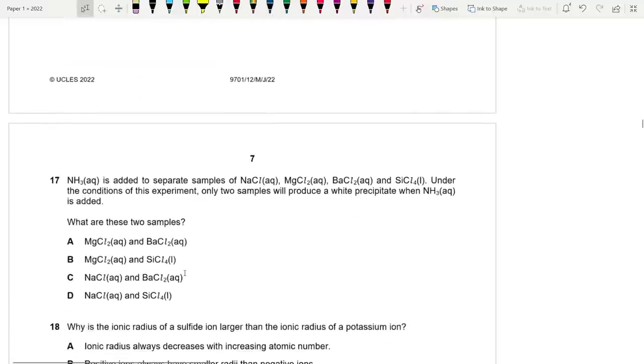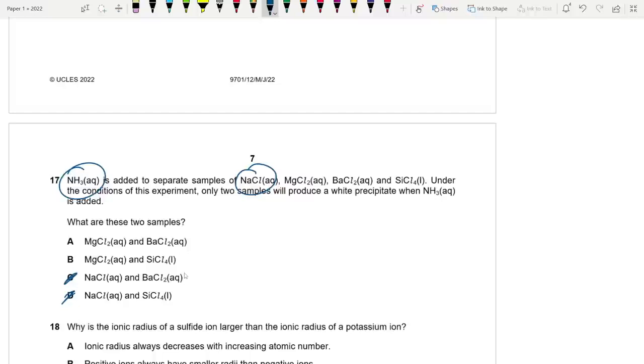17. NH3 is added to separate samples of NaCl, MgCl2, BaCl2 and SiCl4 under the conditions of this experiment. Only 2 samples will produce a white precipitate when NH3 is added. Okay, so this is basic in nature. Who will react with the base? Basically acids, right? So out of these 4, who is acidic really? NaCl is neutral. We say that it is not acidic. So anything with NaCl is excluded. Now we have 3 options.